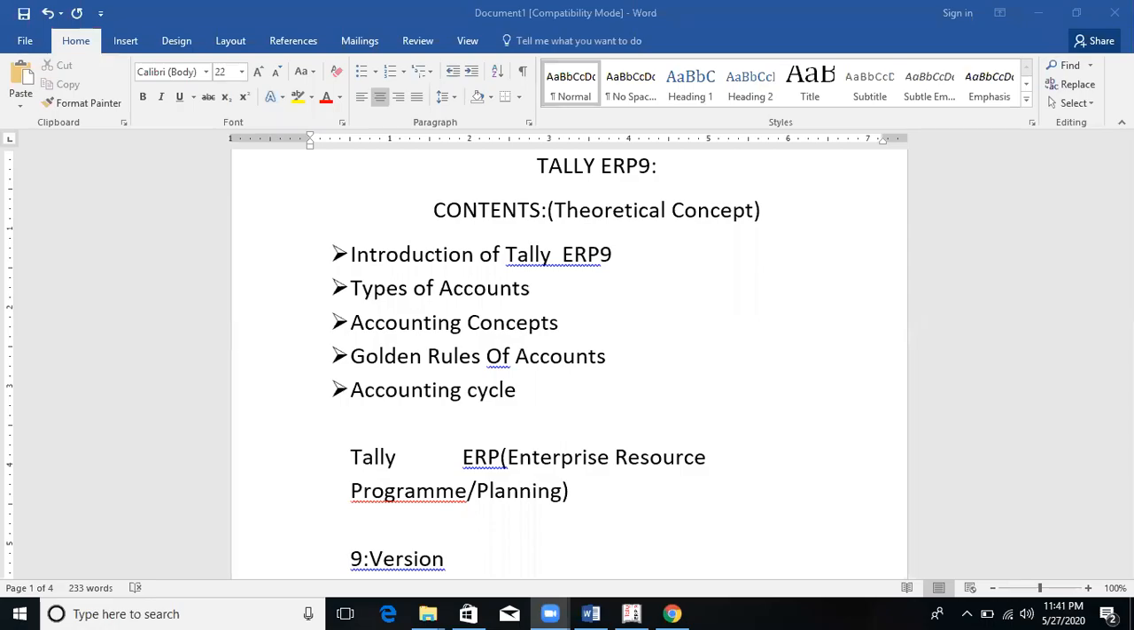Hello everyone. So in the last class, we discussed the introduction of Tally ERP. So let's revise again.